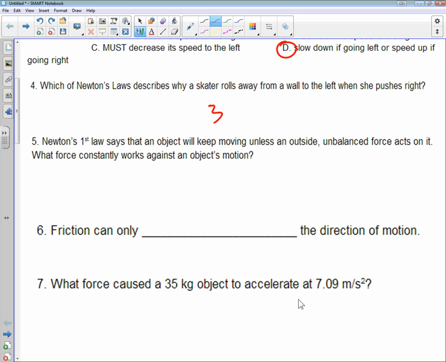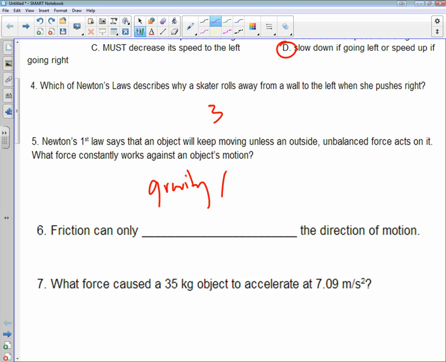Number 5, Newton's first law says that an object will keep moving unless an outside unbalanced force acts on it. What force constantly works against an object's motion? That's really good. A lot of people initially will say gravity, and it's not the best choice. I do understand why, though, because there are situations where your motion going upwards would be opposed by gravity going down.